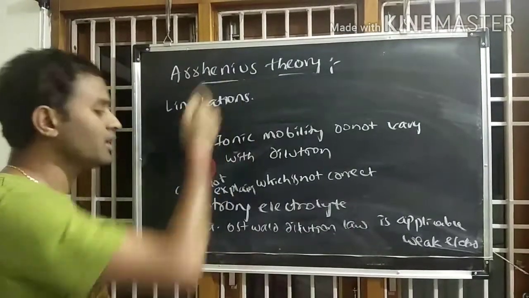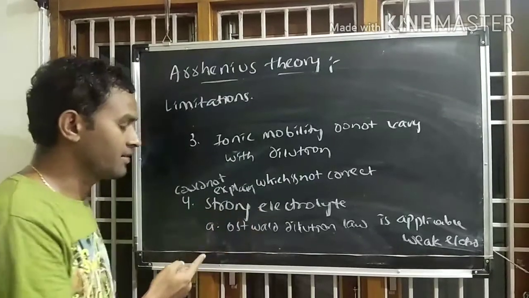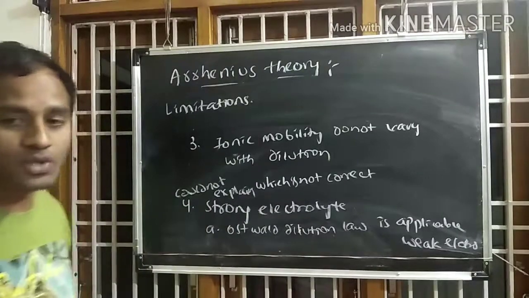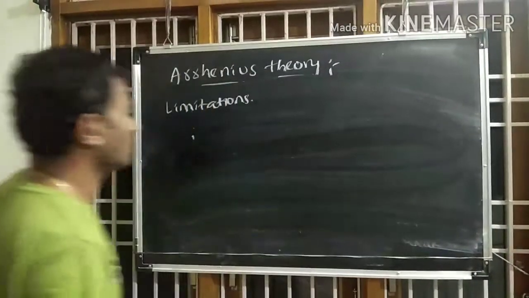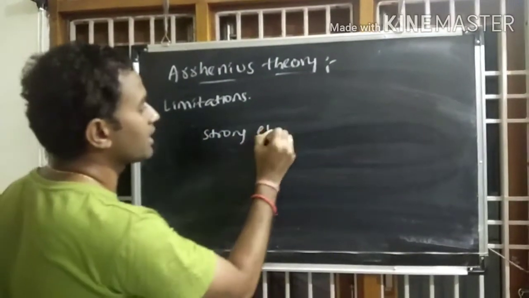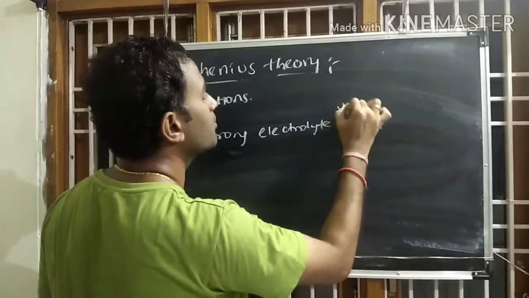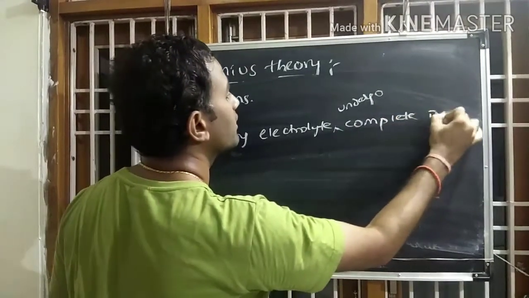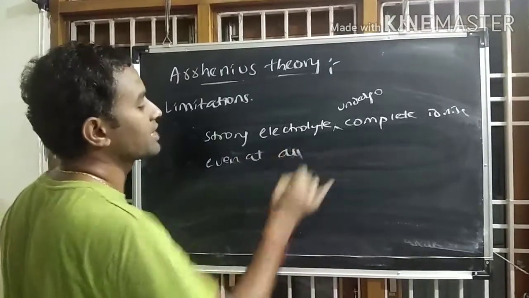So he could not explain the strong electrolyte behavior. He could not explain why Ostwald's dilution law is not applicable to strong electrolytes. The reason is that the strong electrolytes will undergo complete ionization even at all concentrations.